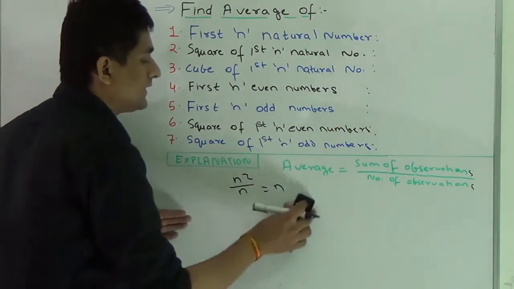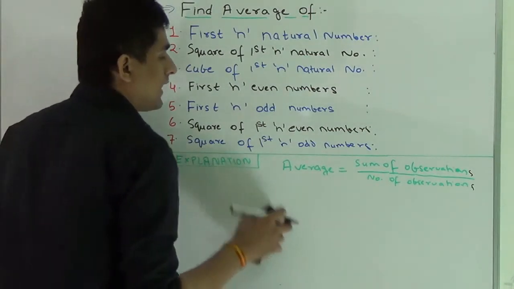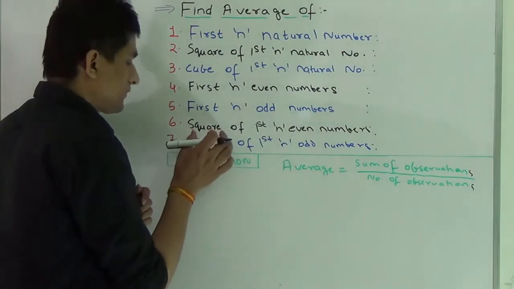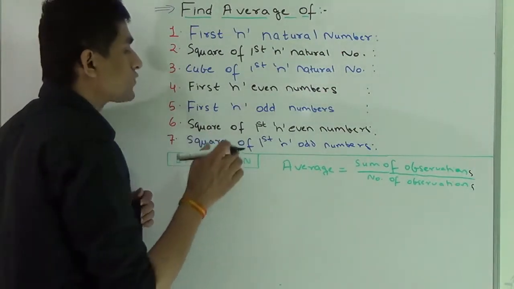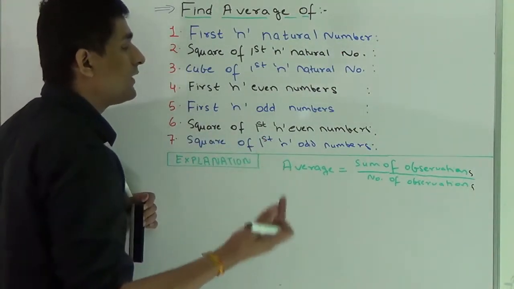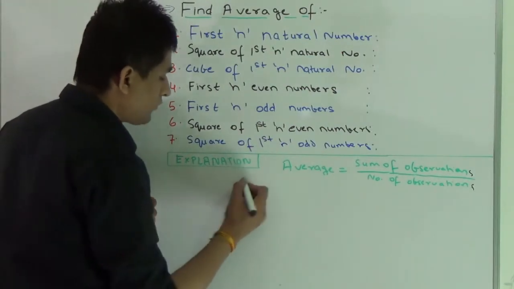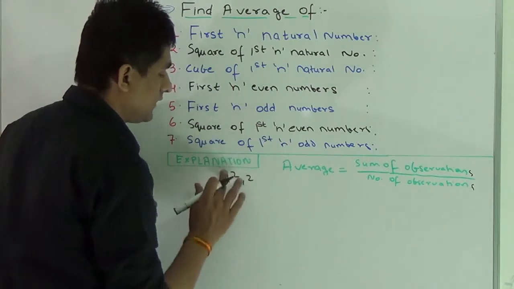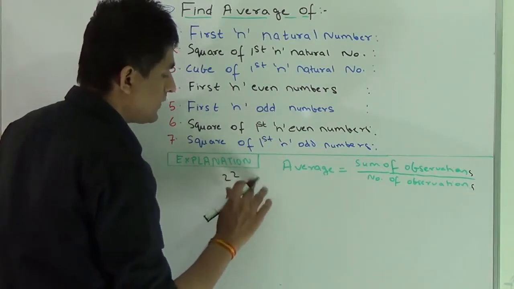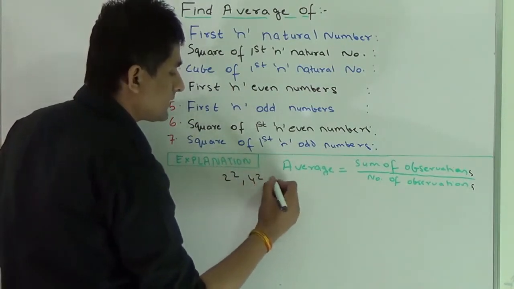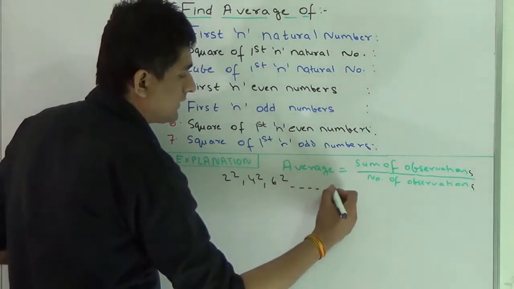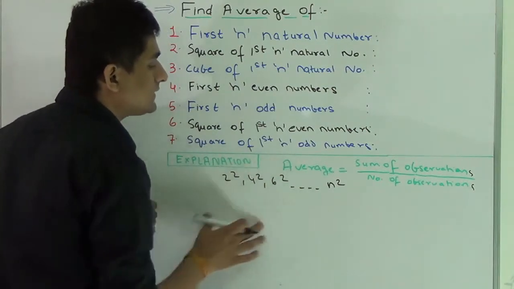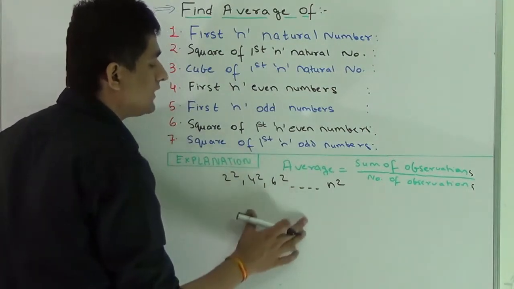These are the important series because direct questions are asked from this series. A question in this series: we have to find the average of the square of the first n even numbers. That means we have to find the series like this: 2 square, 4 square, 6 square, and so on, till n square.